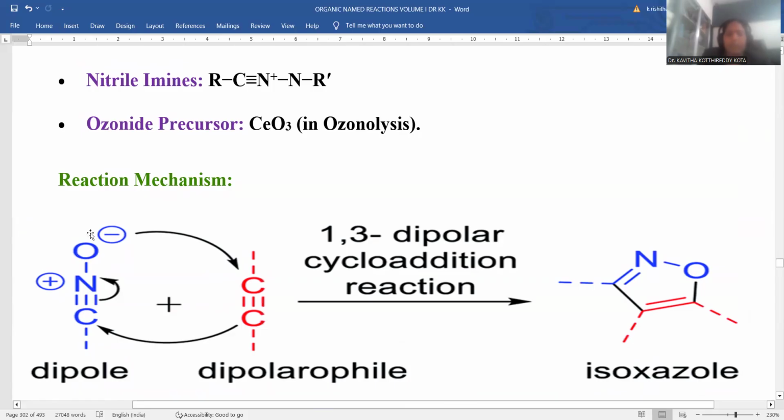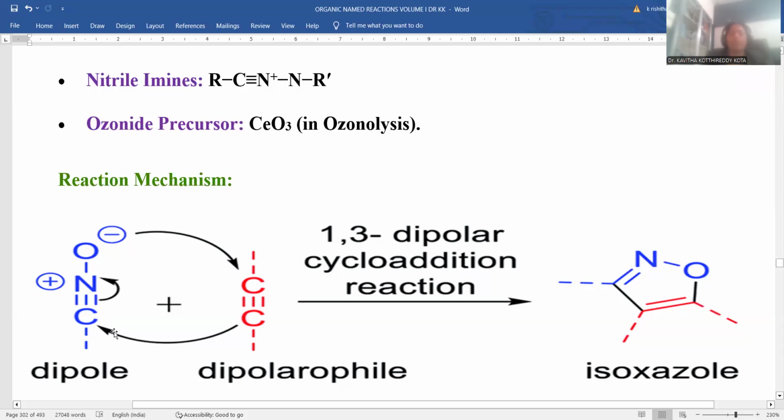This is called the dipole, and the dipolarophile was taken as a triple bonded compound. Triple bond is the alkyne moiety, alkyne functionality located over there. So here the oxygen negative charge takes part in the reaction with the acetylenic carbon atom, and ultimately, of the triple bond, one of the pi bonds takes part in the sigma bonding between the carbon atom of the alkyne and that dipole carbon atom.